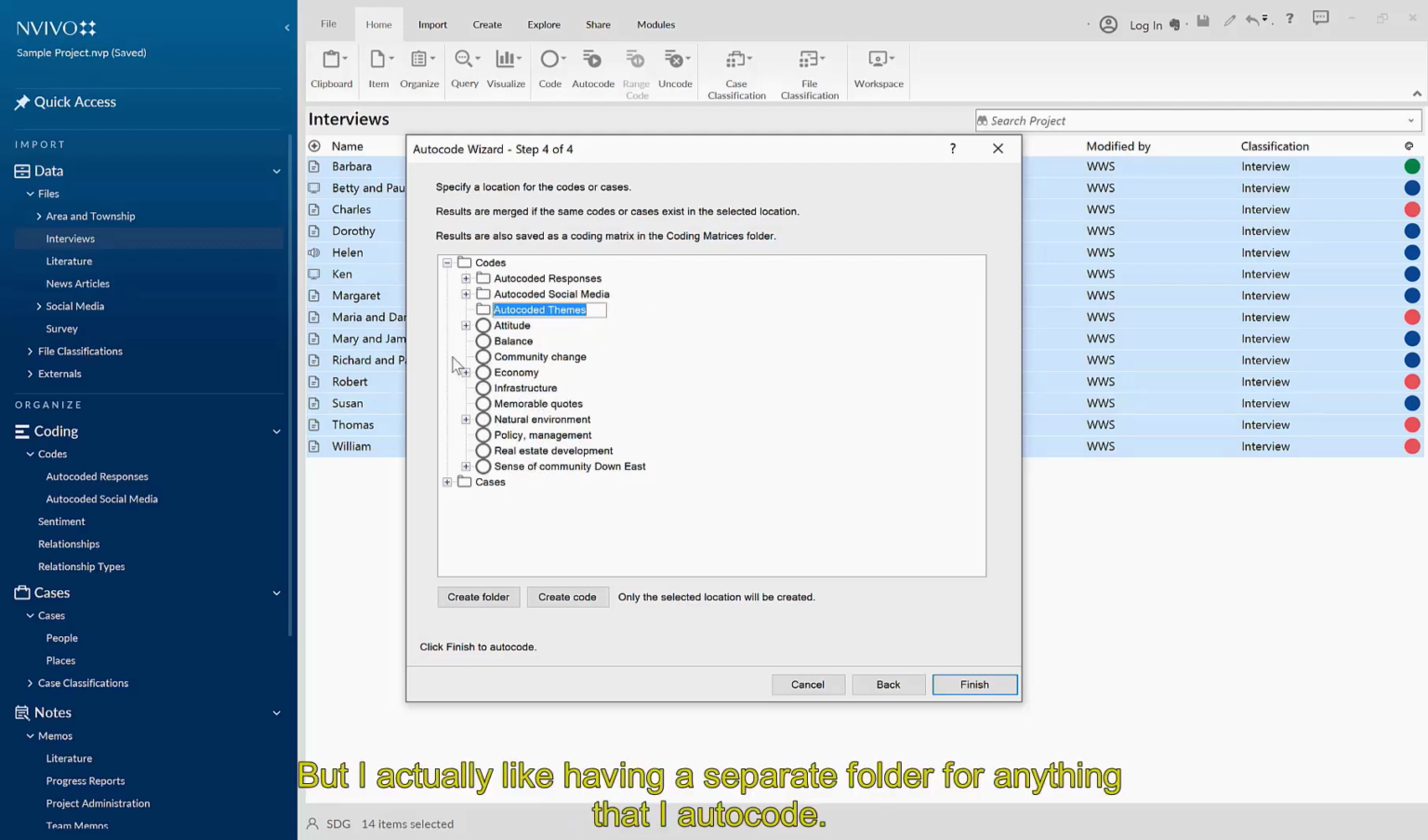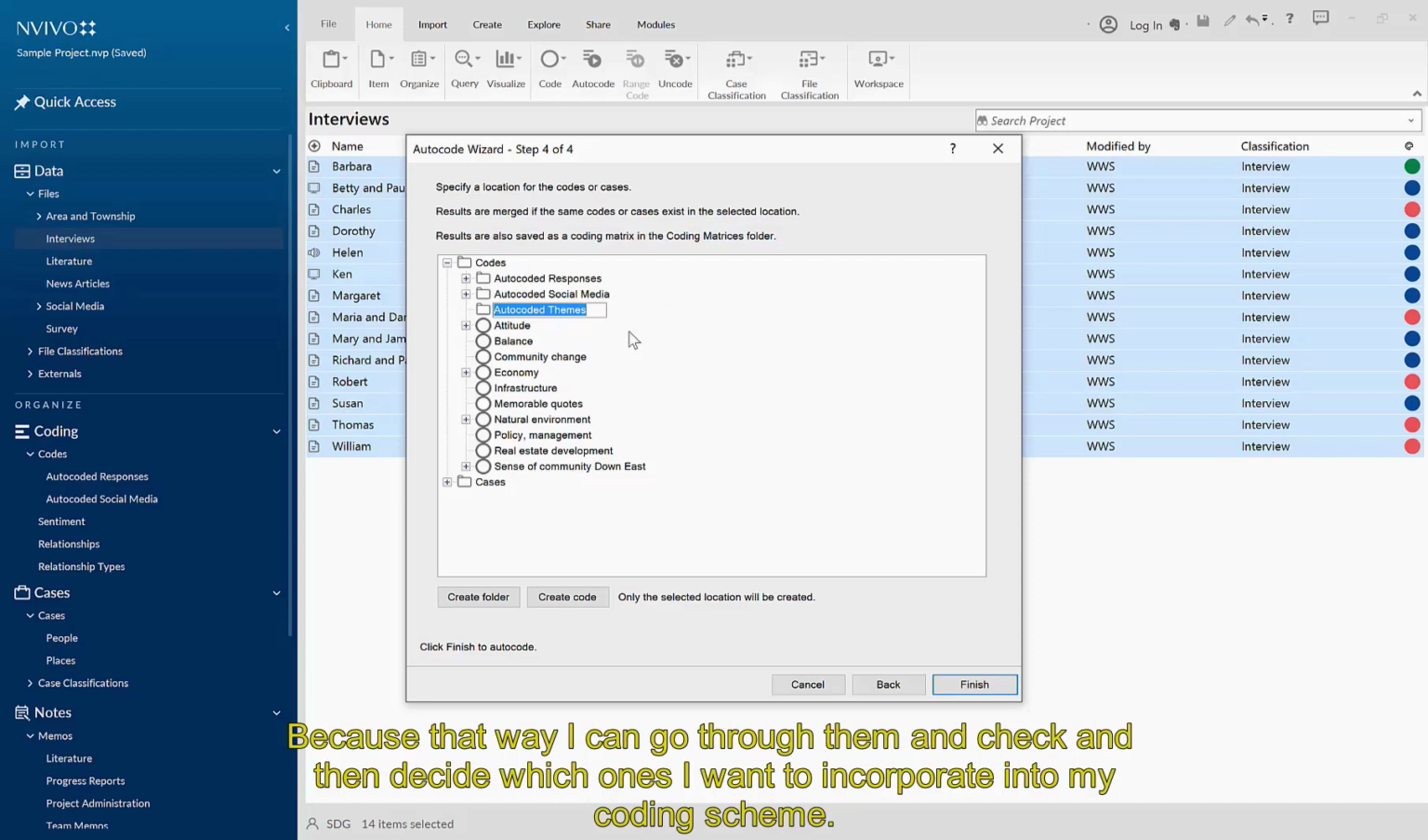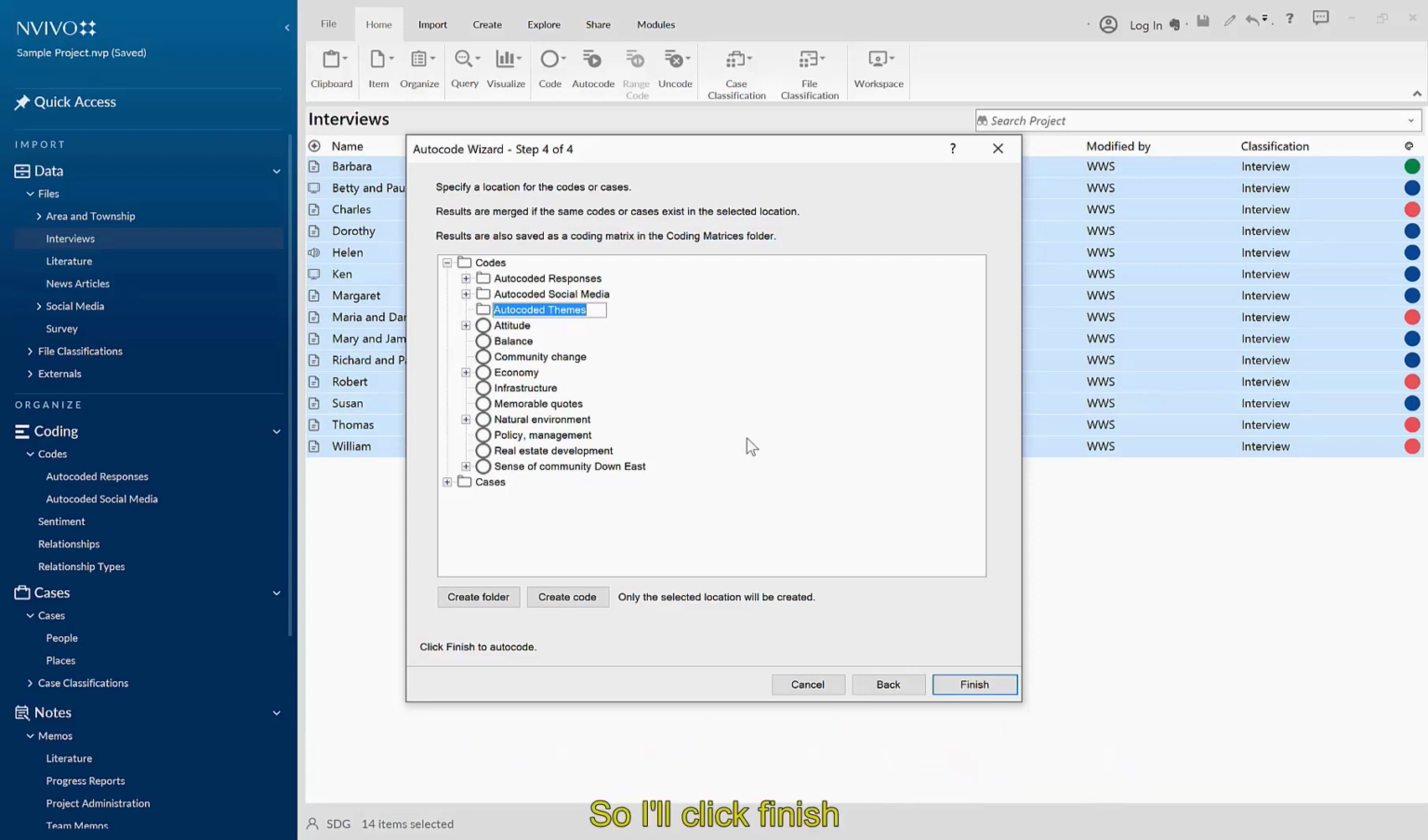But I actually like having a separate folder for anything that I autocode, because that way I can go through them and check and then decide which ones I want to incorporate into my coding scheme. So I'll click Finish.